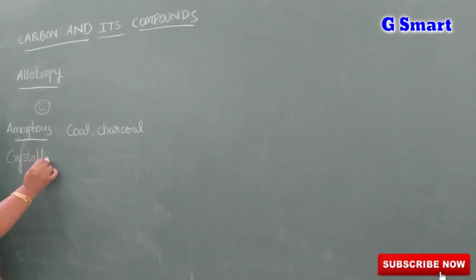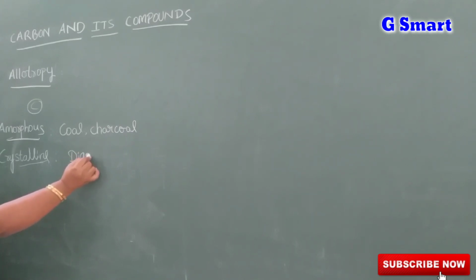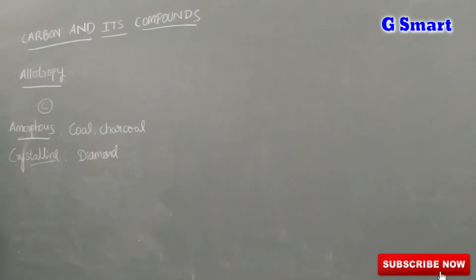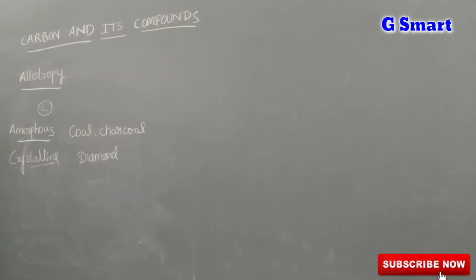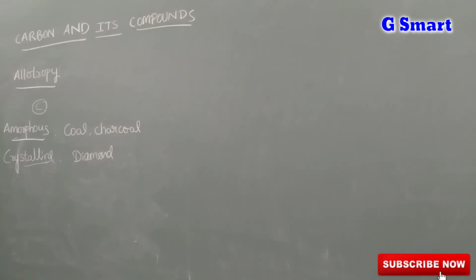Before we explain about diamond, diamond is a crystalline form of carbon. Very hard substance in the universe. Like that, graphite is also a crystalline form of carbon, and one of the important crystalline forms is Buckminster fullerene. First we are learning about diamond.